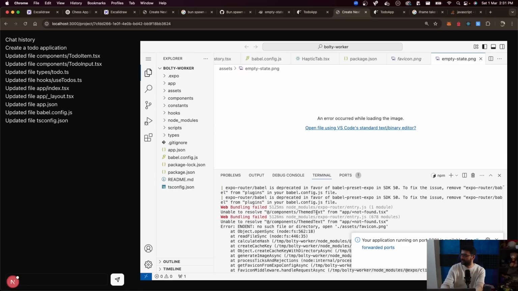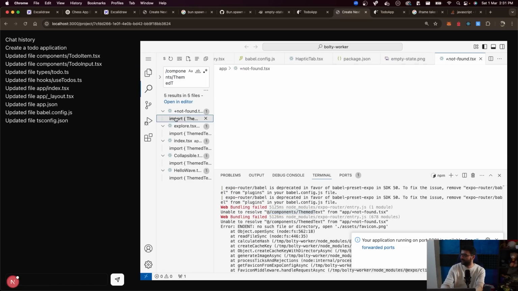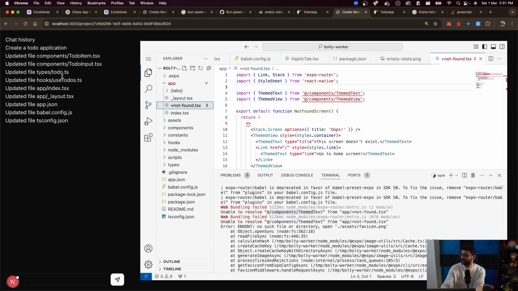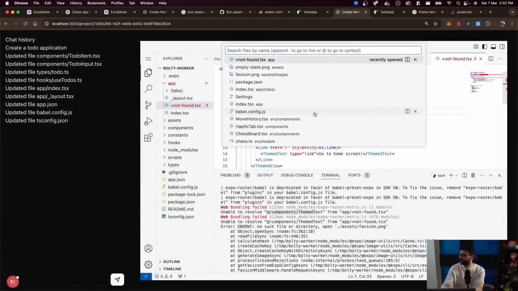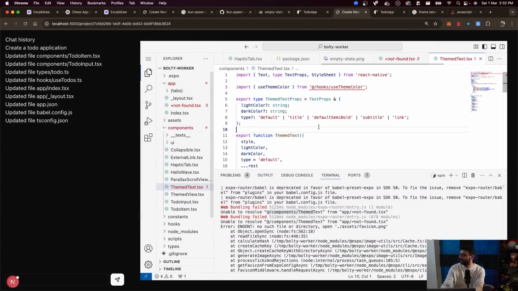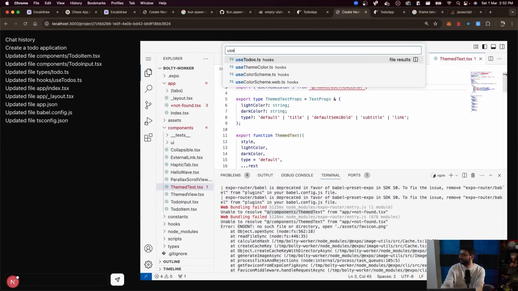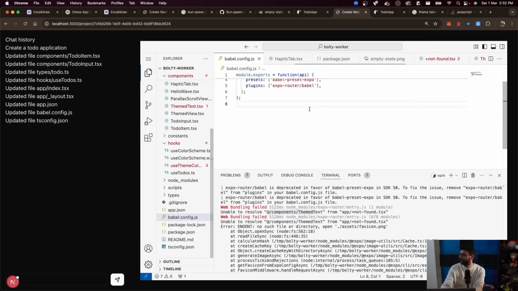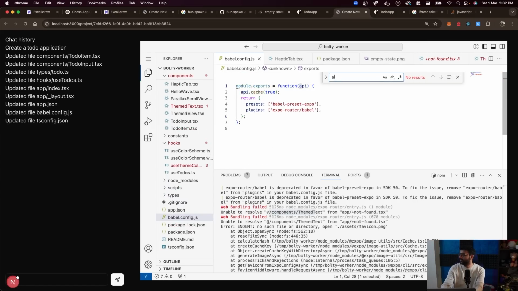It doesn't. Could not resolve add/themed text. Could not resolve this. Component/themed text. Was it created? It was never created. Themed text. I do see it though. Hooks/use theme color. I think the aliases are kicking us in the butt. Babel.config.js. Do I have an alias over here?